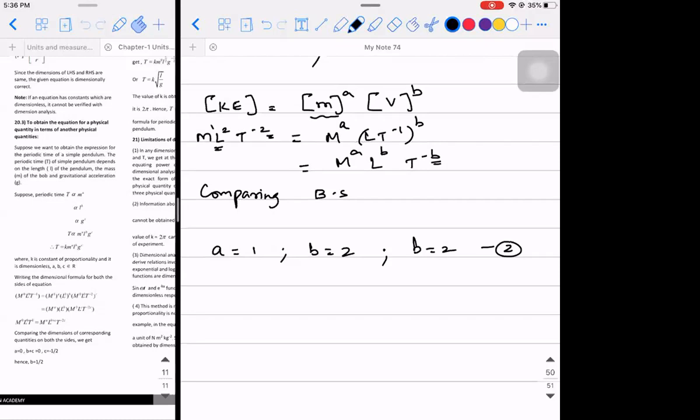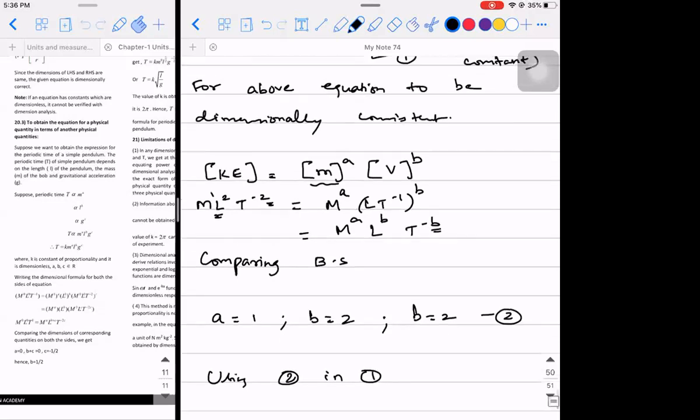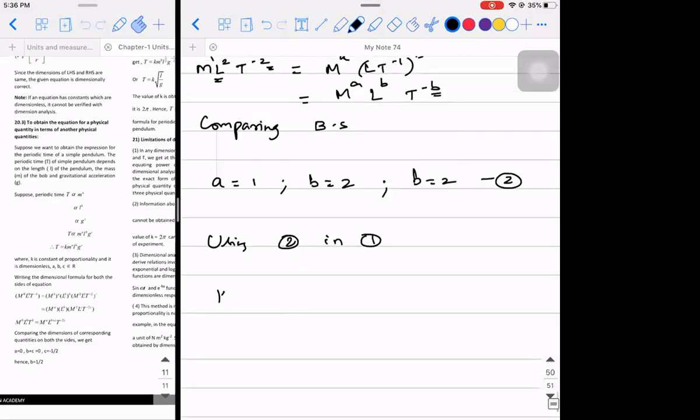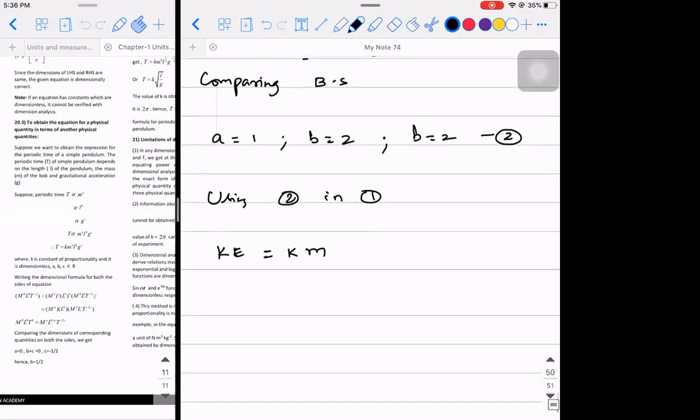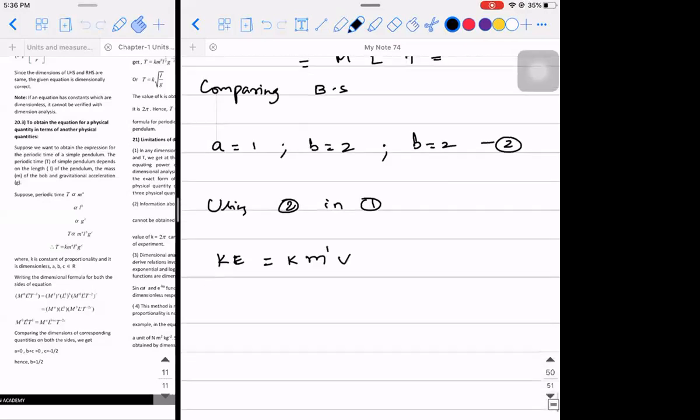When you obtain all the values, let us call that equation 2. So using 2 in 1, what do I get? Kinetic energy will be equal to k times m power a. What is the value of a that we have obtained? 1. And velocity, I have written it as power b. What is the value of b that we have obtained? 2. So kinetic energy is equal to k times mv square.